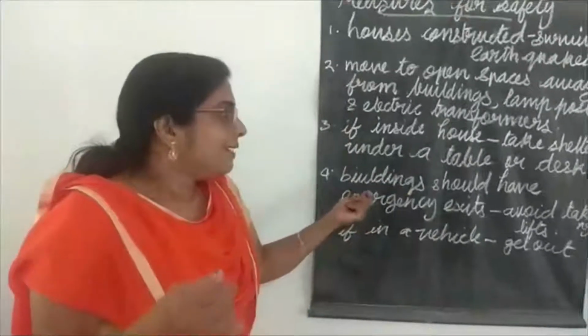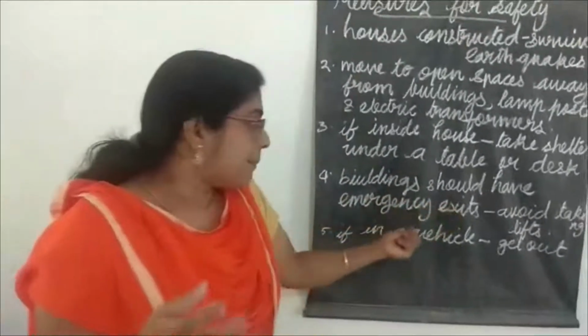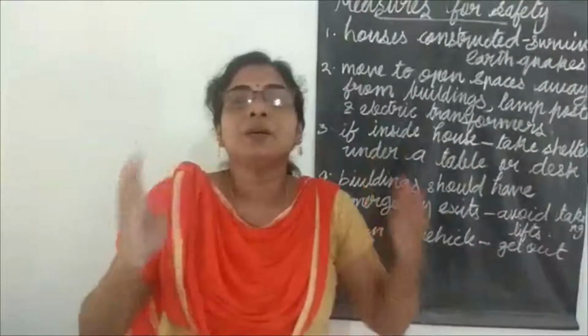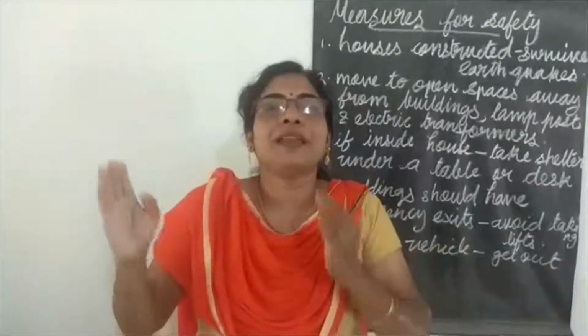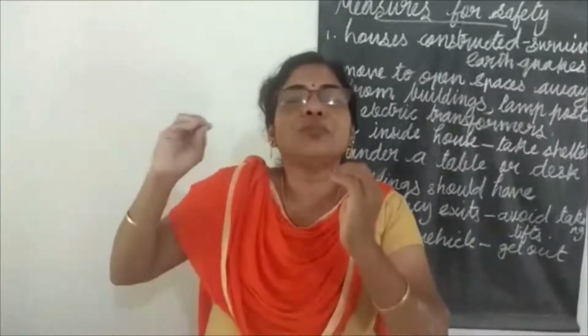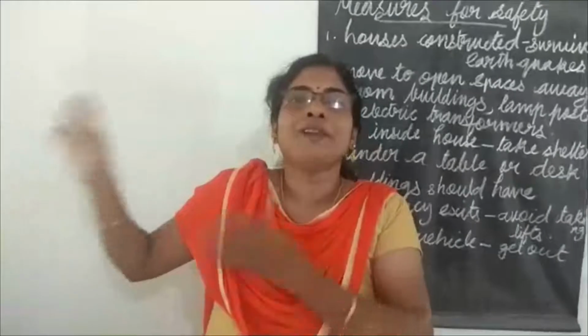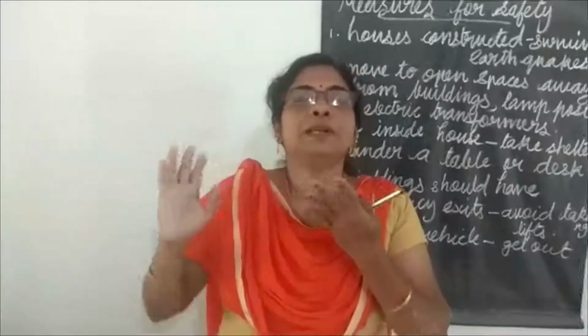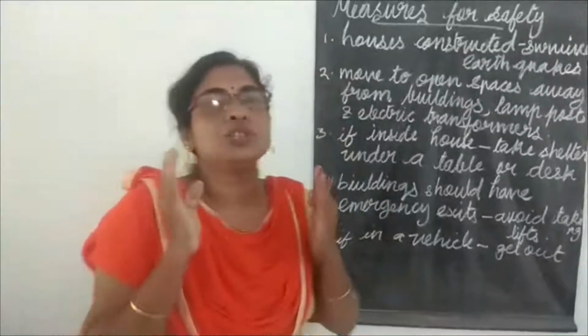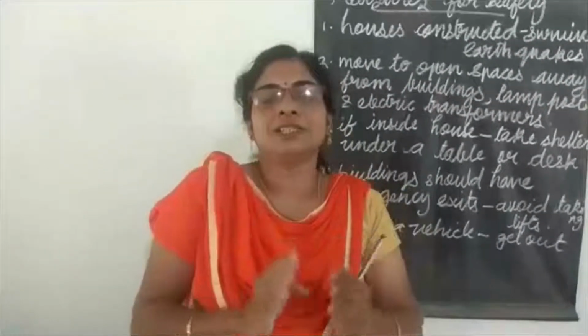Then buildings should have an emergency exit. Whenever we build a building, there should be an emergency exit. In any emergency, we should be able to run out of the building. So there should be an exit, and we should use that in the earthquake time.